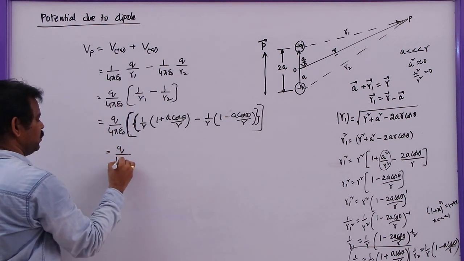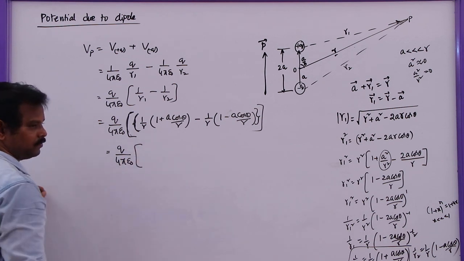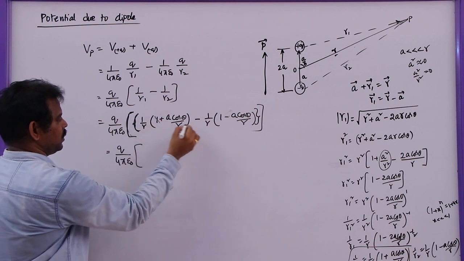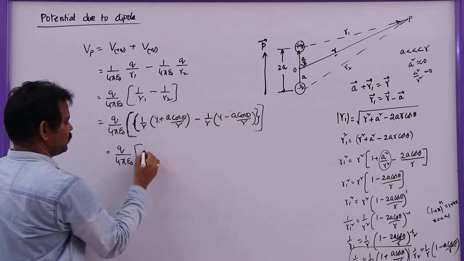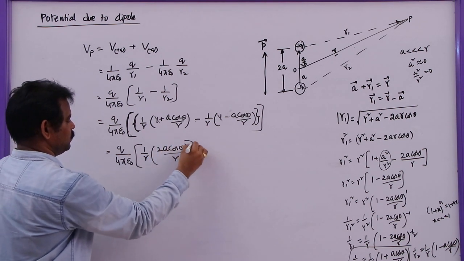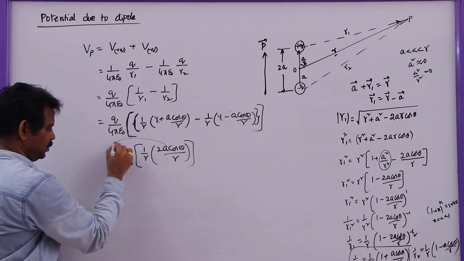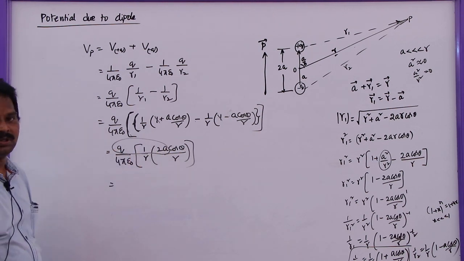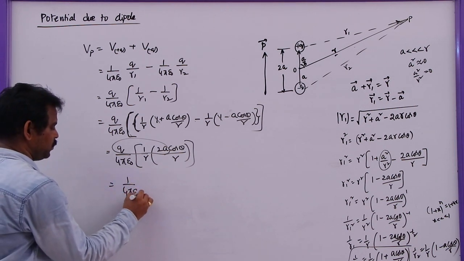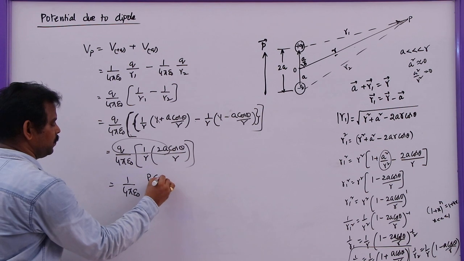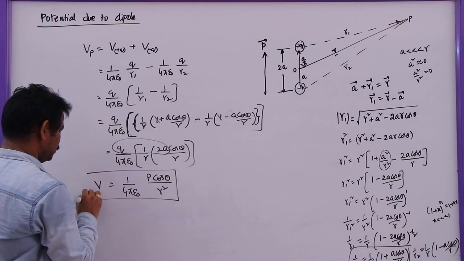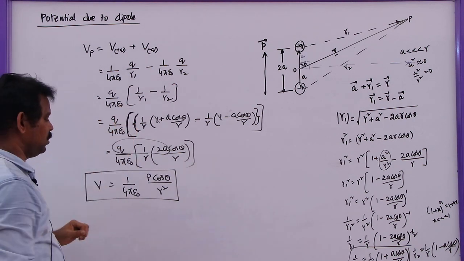So this will be written as q by 4 pi epsilon naught, 1 by R minus 1 by R. So these two get cancelled, plus and plus. This minus of minus will become plus. So 1 by R 2A cos theta by R. So here you can see q into 2A, which is the dipole moment of this dipole. So here I am writing 1 by 4 pi epsilon naught q into 2A is P cos theta by R square. This is the potential due to a dipole at any point on the equatorial line.